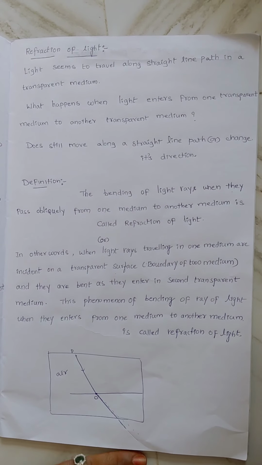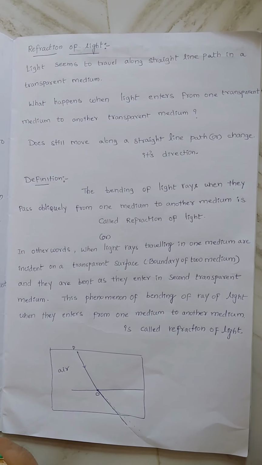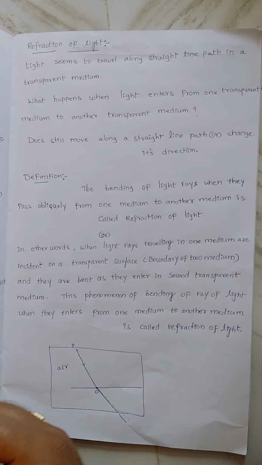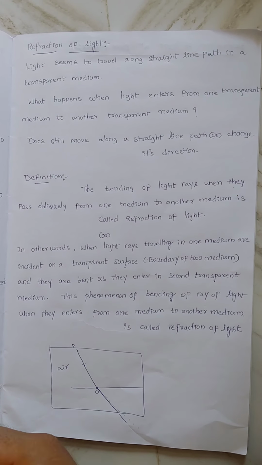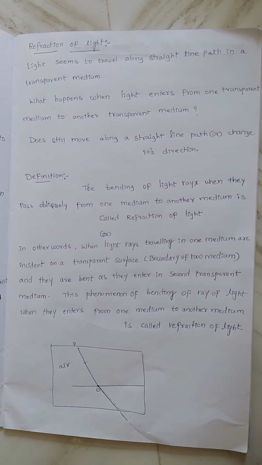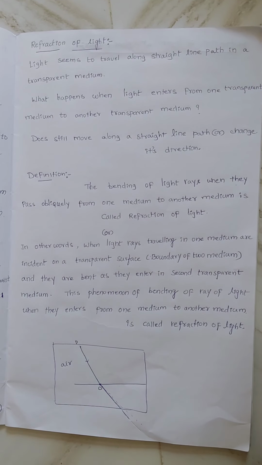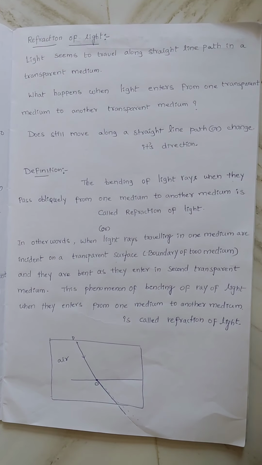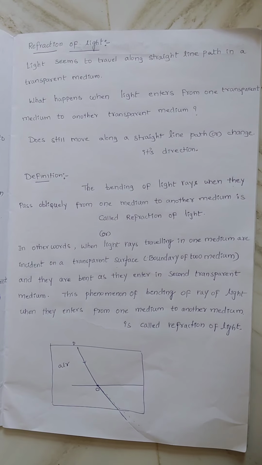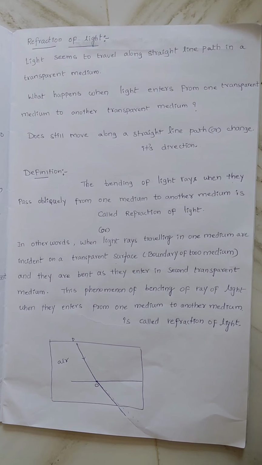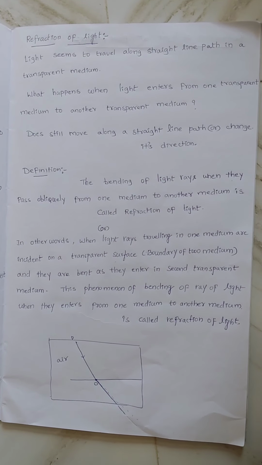For refraction of light, we know light travels along a straight line path in a given transparent medium. So what happens when a light ray enters from one transparent medium into another transparent medium? Here is a question. In one particular medium, light travels along a straight line only. When a light ray travels from one transparent medium to another, what will happen? Does it still move along a straight line path or change its direction? That is our question.